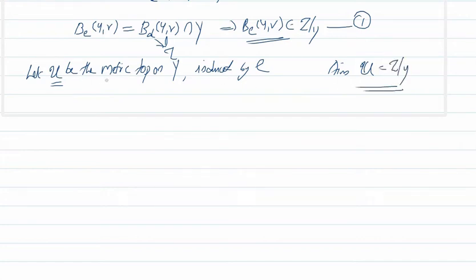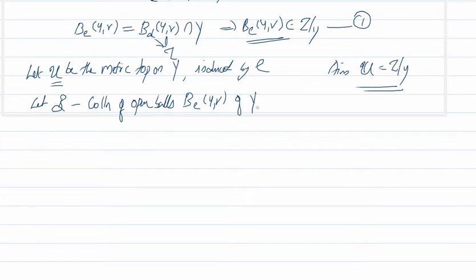So U is a metric topology on Y induced by E means what? This topology tau restricted to Y is also metrizable. That's what we want. Now for that, let B be the collection of open balls of the form B_E(y, r) of Y. So what is B?